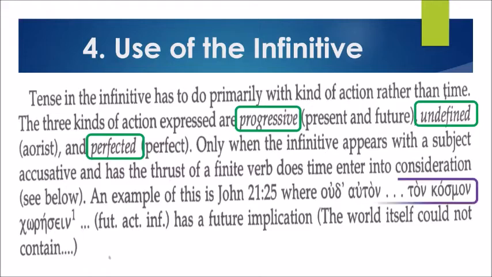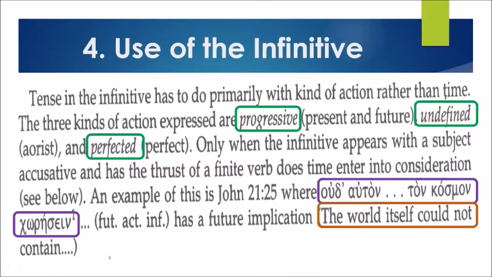Let's read: oude auton ton kosmon chōrēsein. So we have here chōrēsein, which is the future active infinitive. It means the world itself could not contain. So that is the future implication of the word.